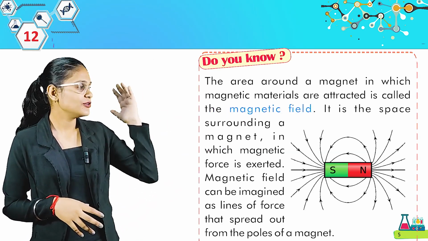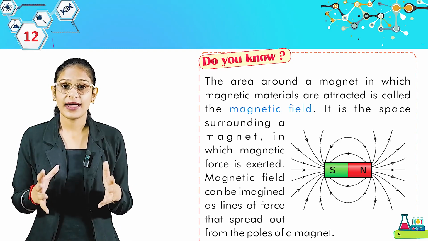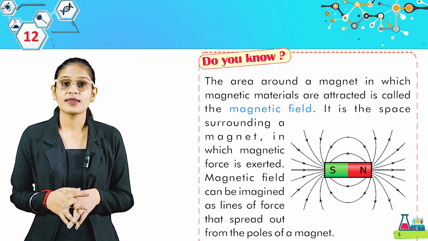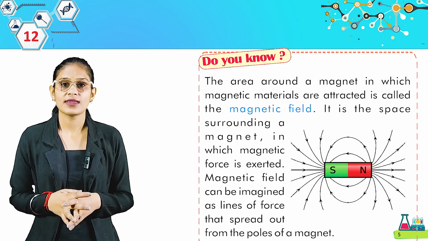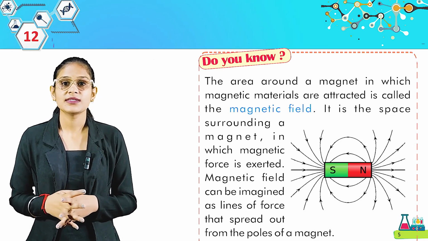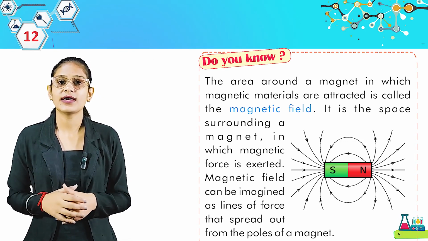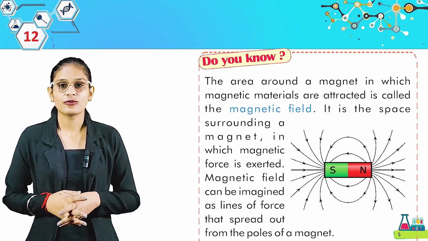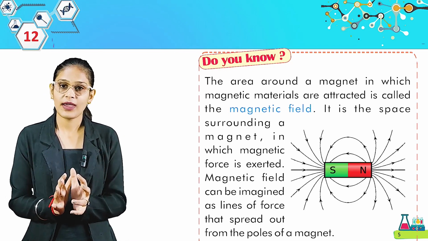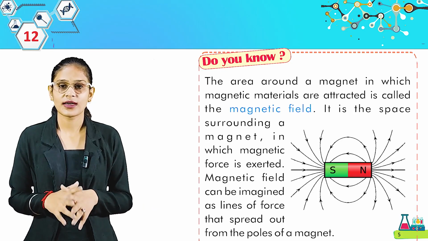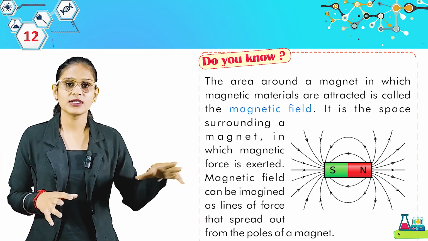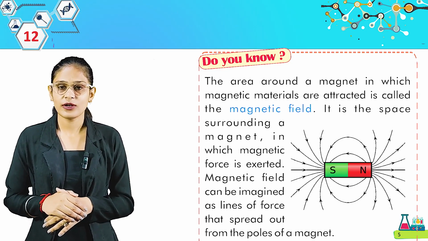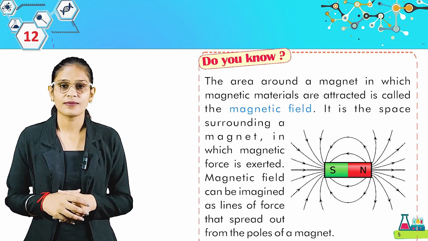Now, do you know, the area around the magnet in which magnetic materials are attracted is called the magnetic field. It is the space surrounding a magnet in which magnetic force is exerted. Magnetic field can be represented as lines of force that spread out from the poles of a magnet. So students, it is the area in which the magnetic force works. If you have a magnet and you place some objects around it, it will attract them. As you move the object farther away, that means as the distance increases, it will not attract. So up to a particular area is its magnetic field, that means its attracting power works there. Get it, students?